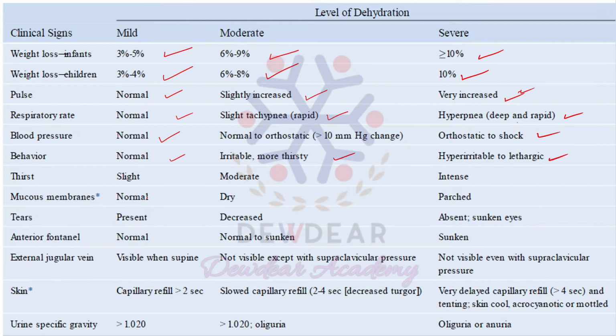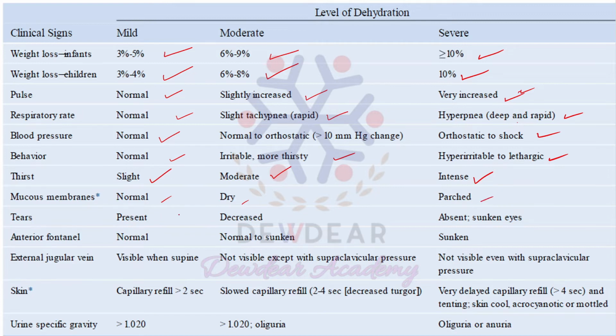Then next is regarding the thirst. The baby will have slight thirst in mild dehydration, moderate thirst in moderate dehydration, and intense thirst in severe dehydration. Then regarding the mucous membranes, they are normal in mild, dry in moderate, and parched in severe dehydration.